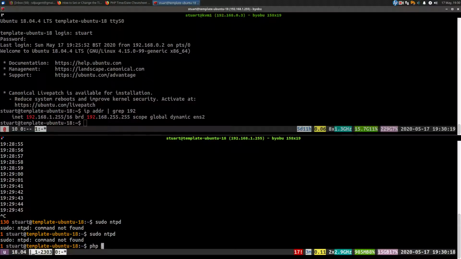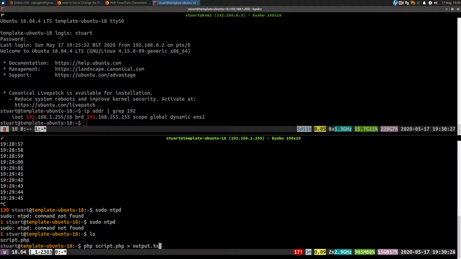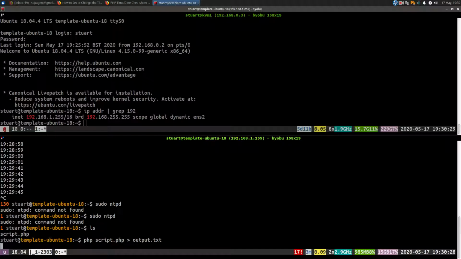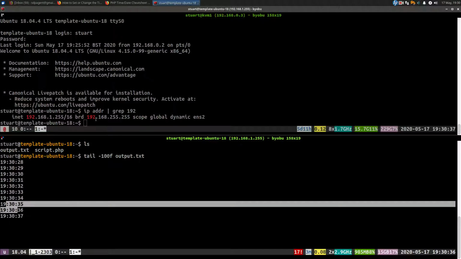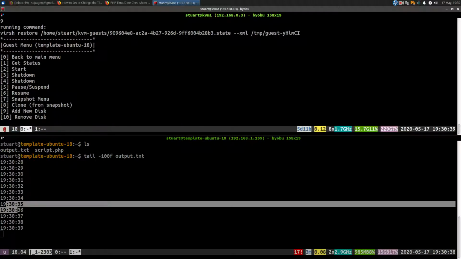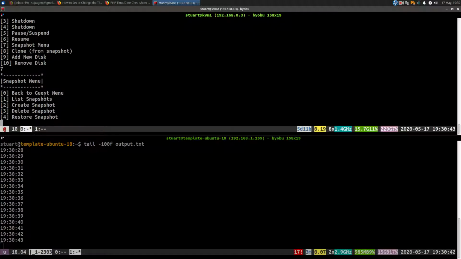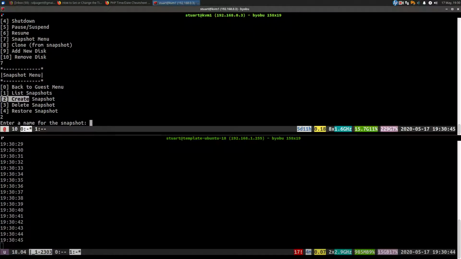But I can php main, php script, output.txt, right? So that is outputting the time. If I tail it, you'll see it's constantly outputting the time. So I can go back here and take a snapshot, 7, to create snapshot, do latest snapshot.